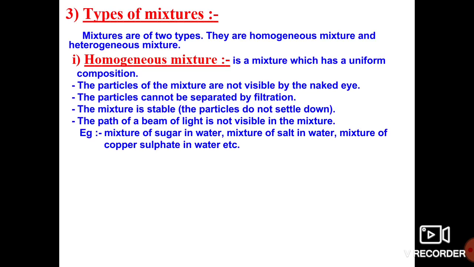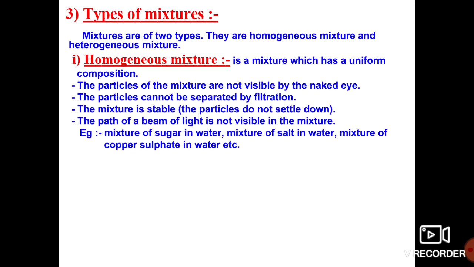And then the path of the beam of light is not visible in the mixture. For example, it is the best example for the Tyndall effect that we will discuss later. If you take a mixture where impurities cannot dissolve properly, when we pass light through it, we can easily see the path. But in the homogeneous mixture, the path of the light, the way the light travels from one end to the other, we cannot see. But in the heterogeneous mixture, we will see that.